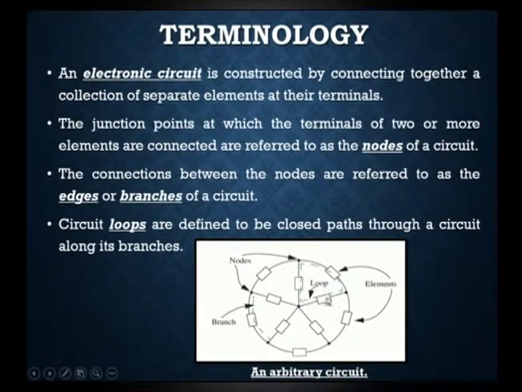So, along its branches it is going to form a closed loop. This is one branch, we already know this is another branch, and this has 3 nodes, and the loop is going to form a closed path. Through these green dots, this is going to form a loop. This is the definition of a loop, and it forms a closed path.